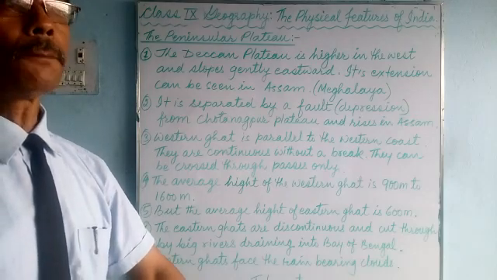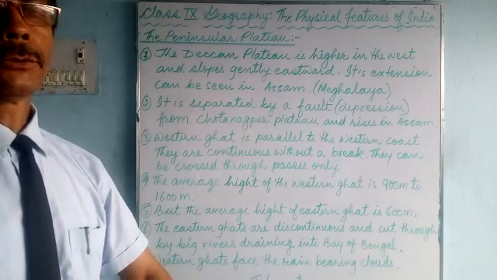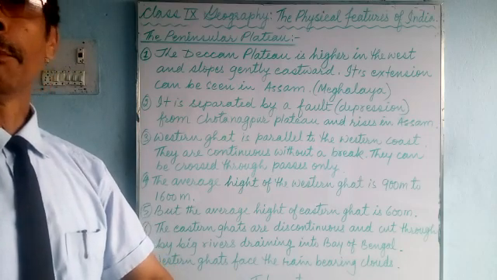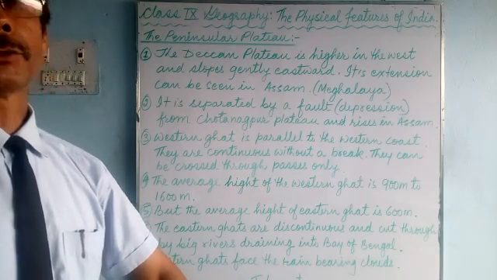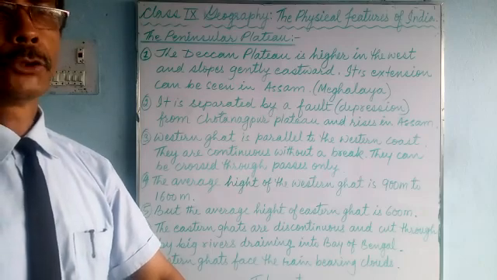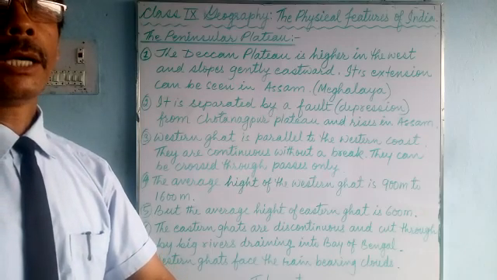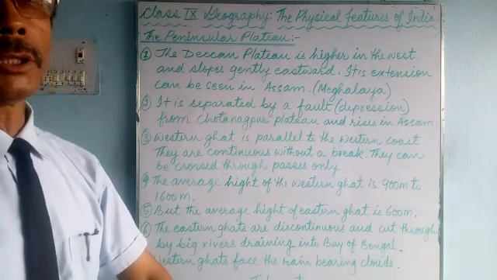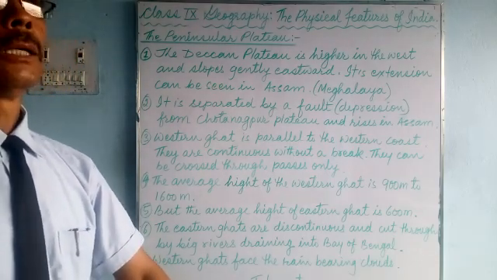We'll do geography today, and we are doing physical features of India. We have finished Himalayan region. We have finished also northern plains, and the next one we are talking about peninsular plateau region.